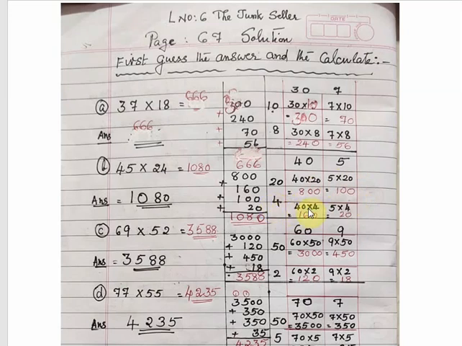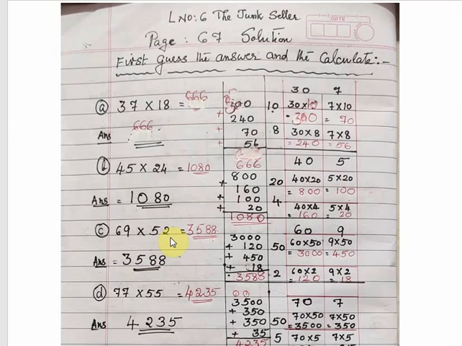Now with the 4 we will multiply both the parts. 40 multiplied by 4: 0, and 4 4s are 16, so 160. Like that, 5 multiplied by 4 equals 20. Now addition: 800 plus 160 plus 100 plus 20. The answer is 1080. So students, all these steps you have to do properly in your notebook, then only you can learn afterwards also. Don't copy the direct answer. Do the steps properly.